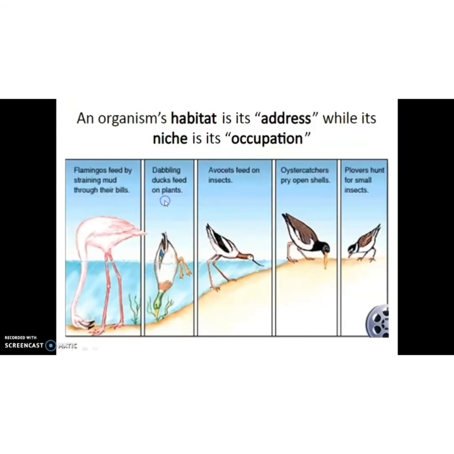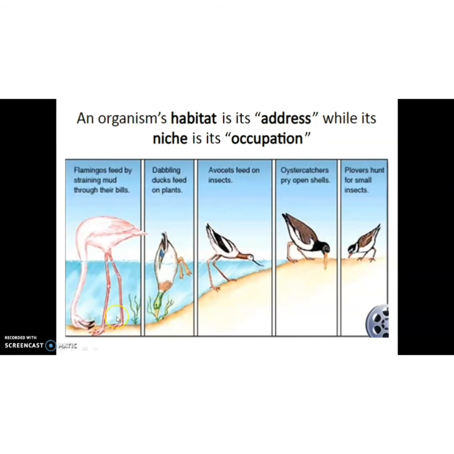Then, another example. An organism's habitat is its address while its niche is its occupation. Here, the flamingos feed by straining mud through their bills. Here, ducks feed on plants. Then, orchids feed on insects. Then, oyster catchers prey upon shells. Then, plovers hunt for small insects.